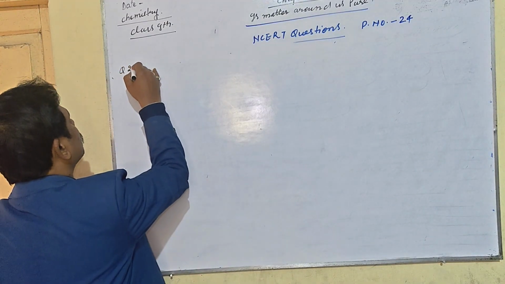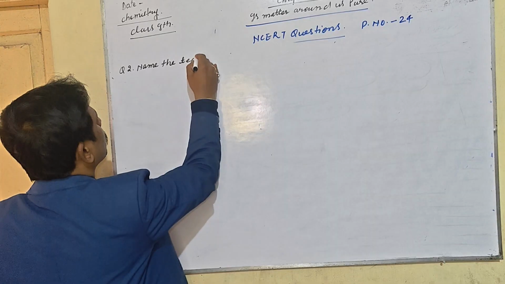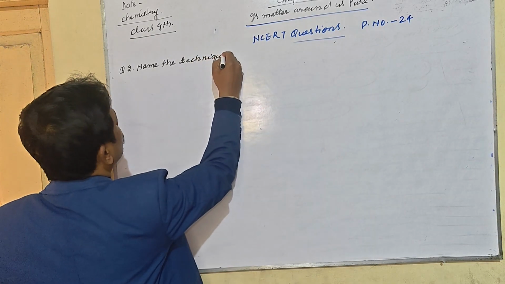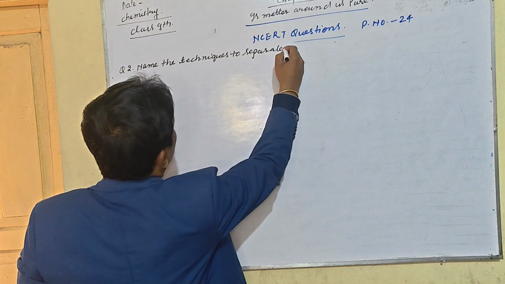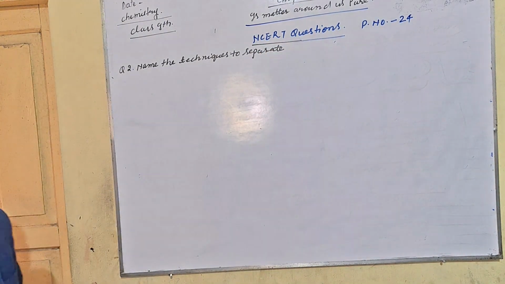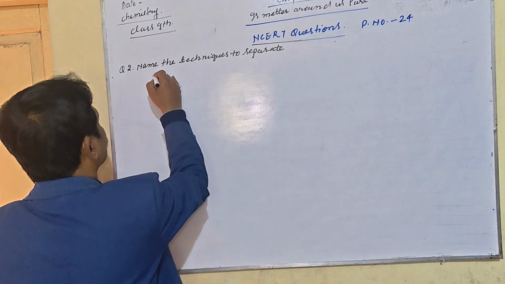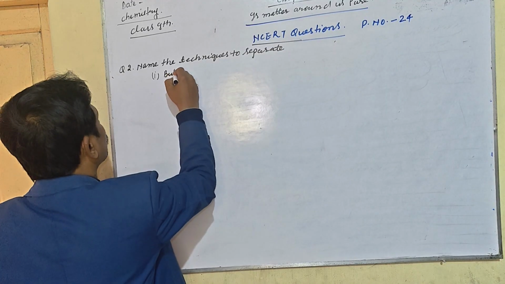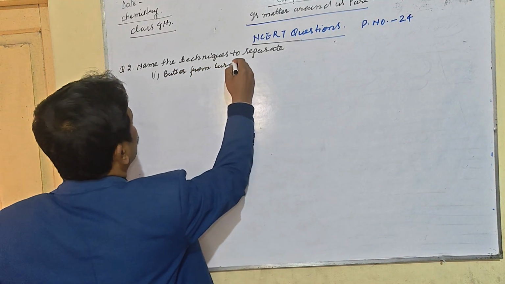Question number 2 is: name the techniques to separate butter from curd. First is butter from curd.